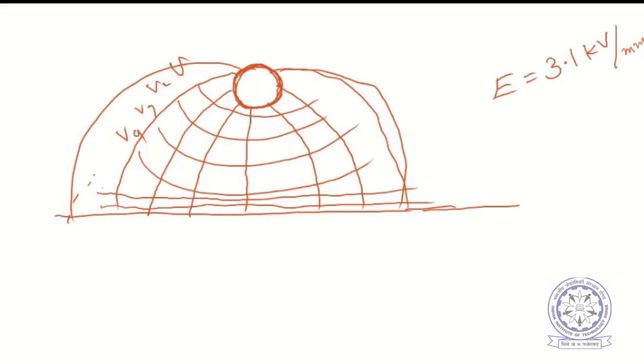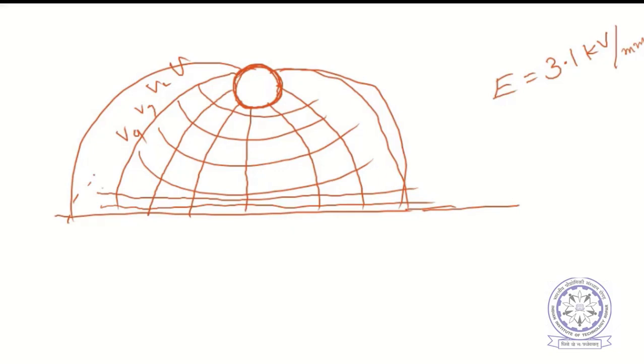If it exceeds this voltage, of course there is tolerance for this breakdown strength, but if it exceeds this value, then obviously the surrounding air will break.